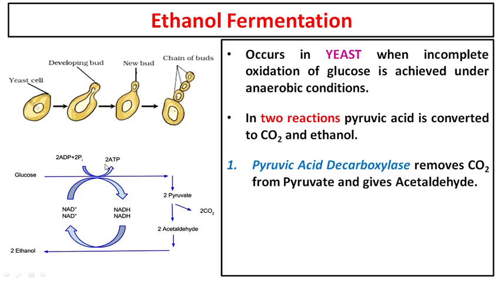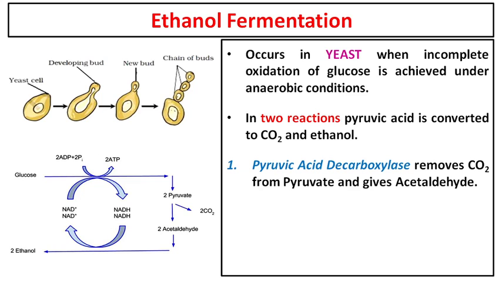To make sure that you do not stop getting energy, this fermentation was developed. Now from this pyruvate, there is an enzyme called pyruvic acid decarboxylase, or pyruvate decarboxylase; both of them are the same. As the name suggests, de means to remove and carboxylase means to remove carbon dioxide. So this enzyme removes carbon dioxide from pyruvate, a 3-carbon molecule. If one carbon dioxide leaves, it gets converted into acetaldehyde.